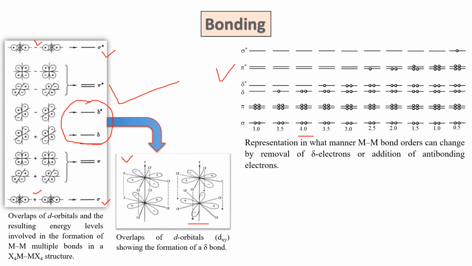So there are 4 electrons. Sorry, 4 is the actual bond order. There are 8 electrons, 2, 4, 6, and 8. So a maximum of 8 electrons can be filled into the bonding orbitals. If you have more electrons, then definitely they will go to the antibonding orbital. For example, here it is going into the antibonding orbital.